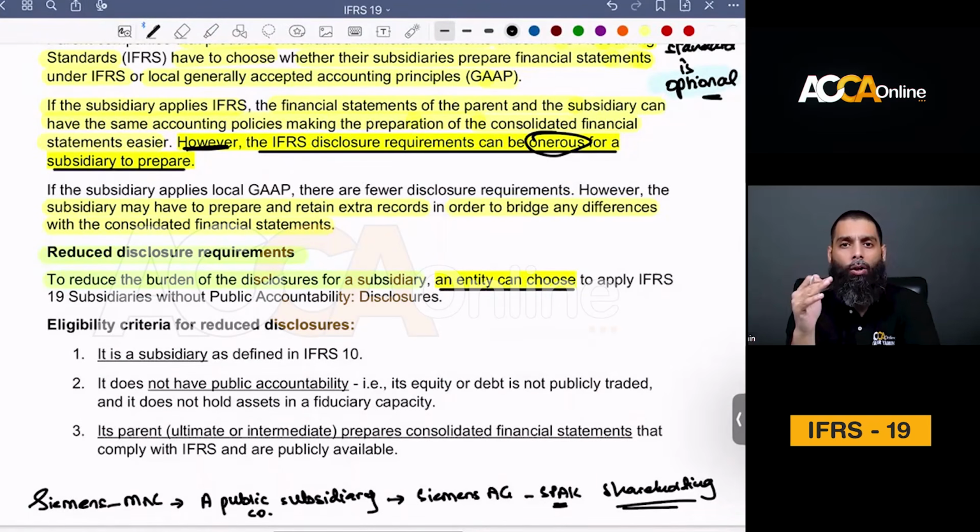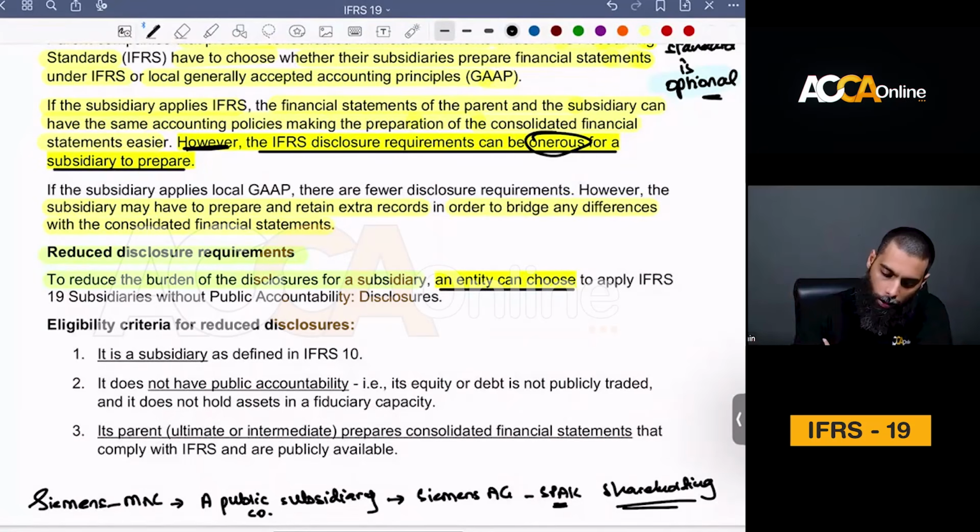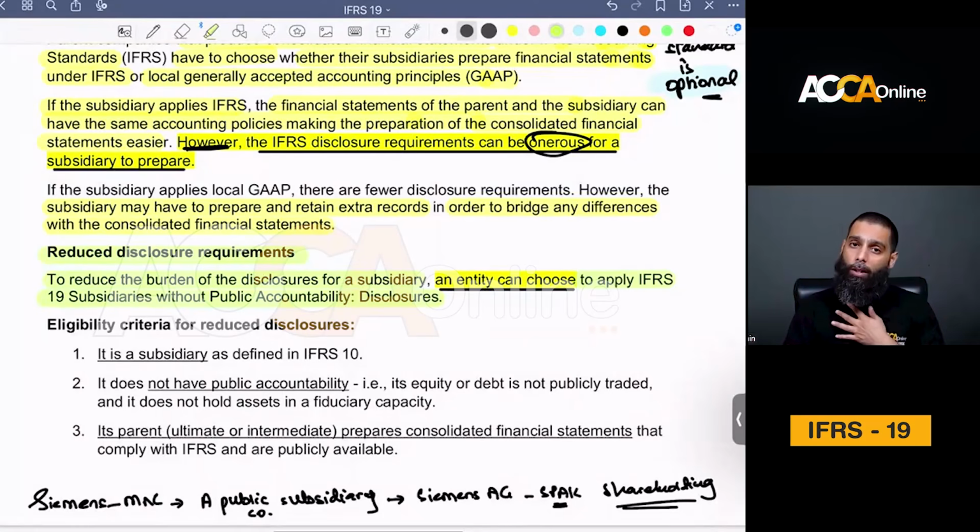And obviously, your choice will be driven by the requirement by your parent. But again, we want to encourage companies to stay with IFRS. We want to encourage companies to apply IFRS as far as the accounting, measurement and classification are concerned, and that is why we are relaxing the requirements on disclosures. So, to reduce the burden of the disclosures for a subsidiary, an entity can choose to apply IFRS 19: subsidiaries without public accountability and have reduced disclosures.